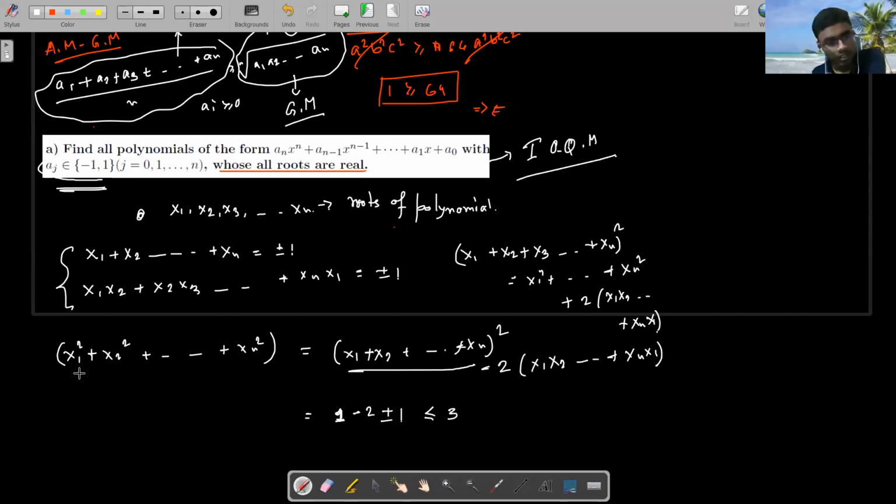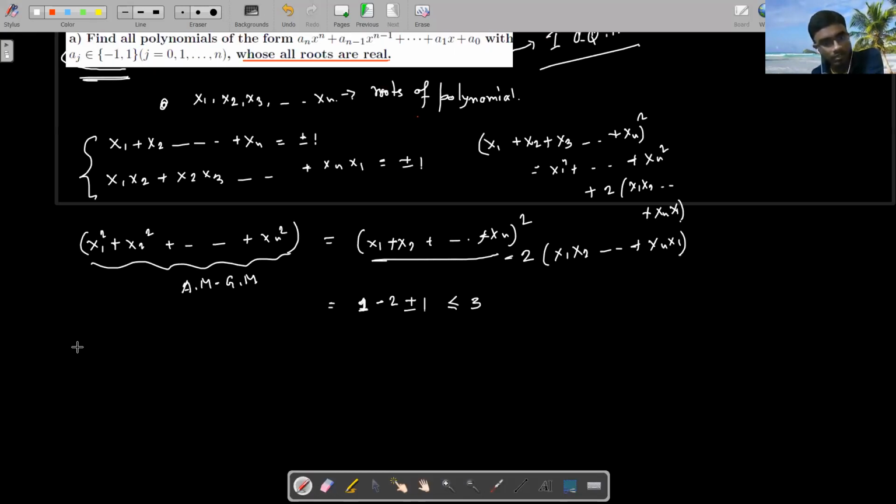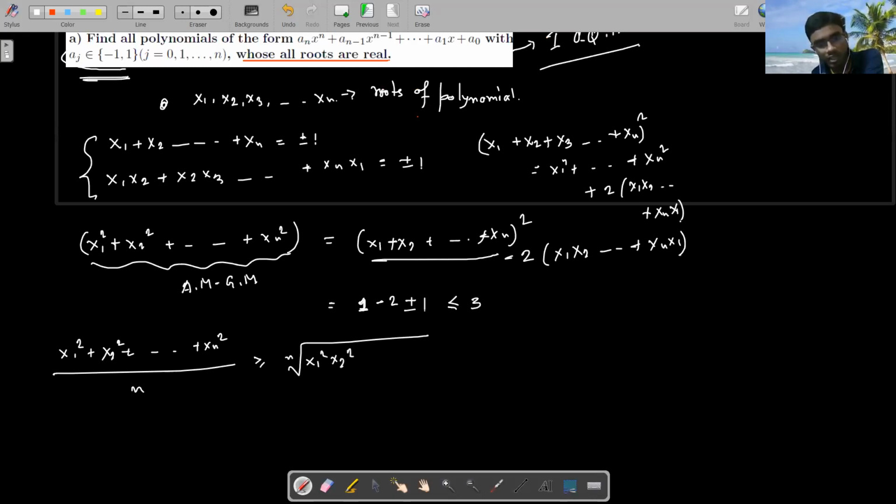Now on this section, I am applying the AM-GM inequality. Can I say that x1 square plus x2 square plus so on up to xn square divided by n is greater than or equal to the nth root of x1 square, x2 square, and so on up to xn square?